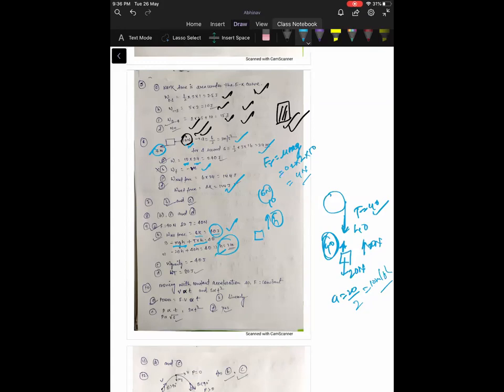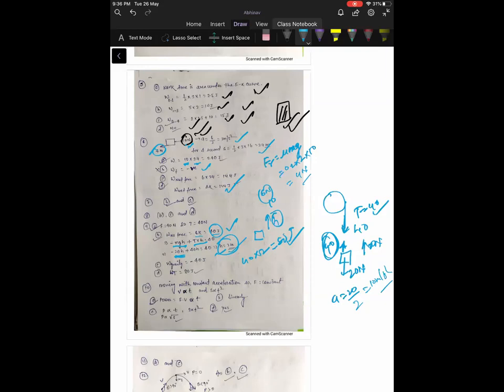So work done by gravity is minus mgh, which is minus 40 joule. So that option is wrong. Work done by the tension is equal to 80 joule. Just multiply tension, 40, and displacement, 2, and you will get 80 joule. So it is correct. Question number 10.